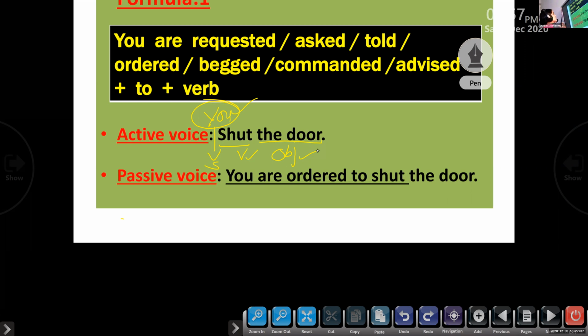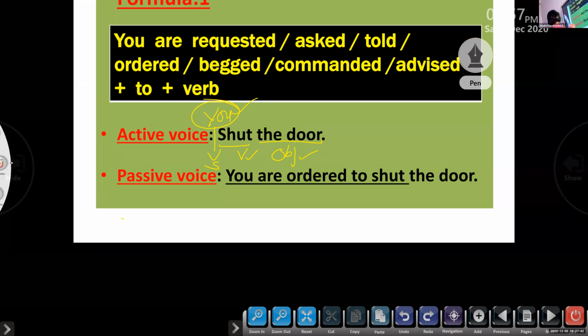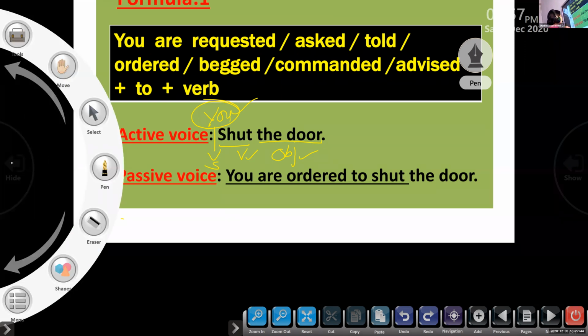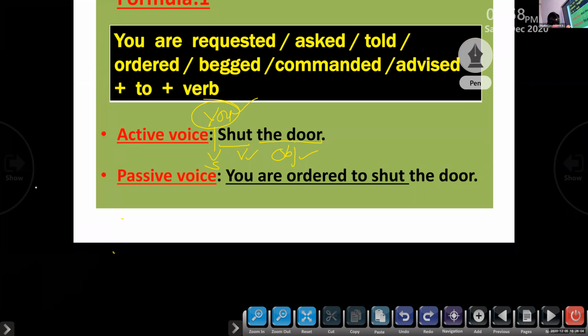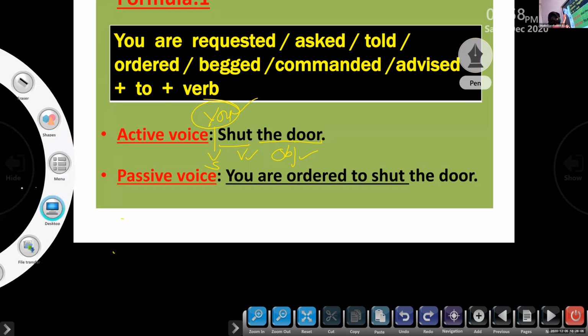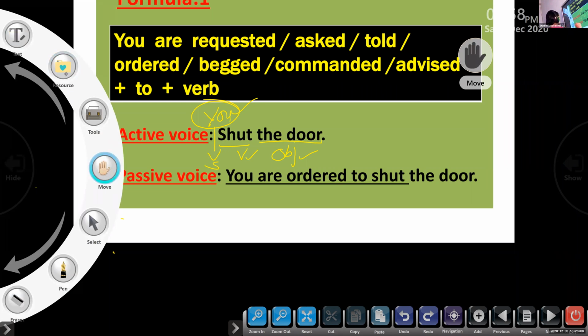Now let us see the rule written over here. If you have an imperative sentence with you, using this rule, you can change that imperative sentence from active voice to passive voice. This is one of the easiest methods that you can use. Among active and passive voice, this one is the easiest thing to learn. So children, listen, we are going to learn how to change the sentence into passive using formula number 1.